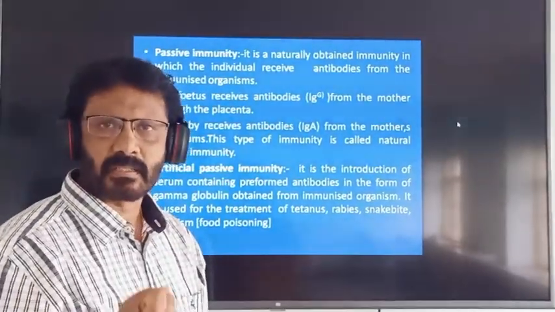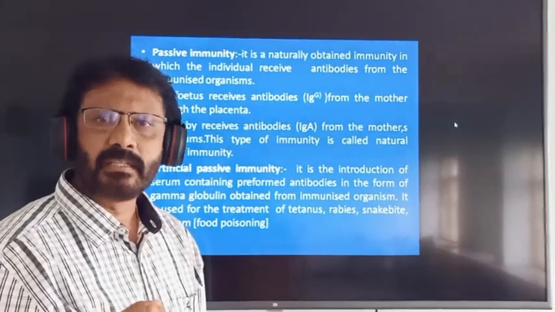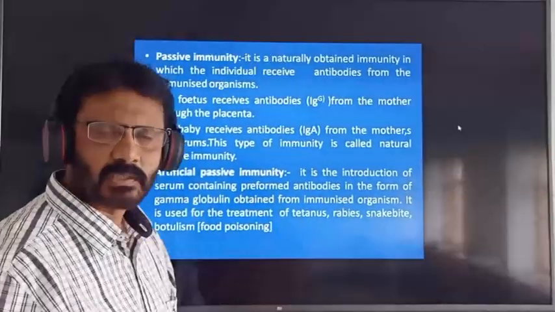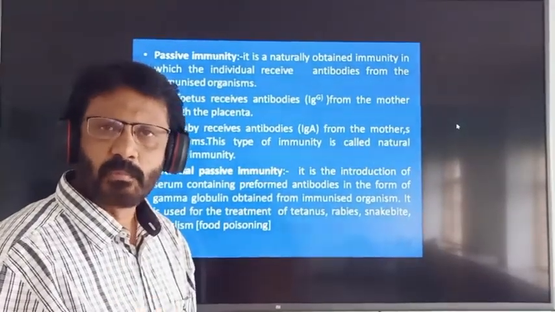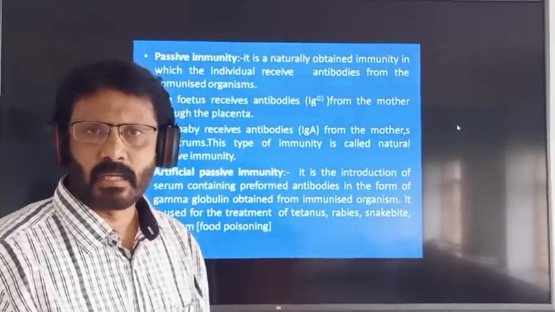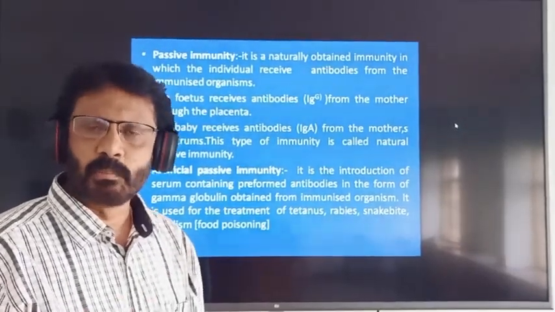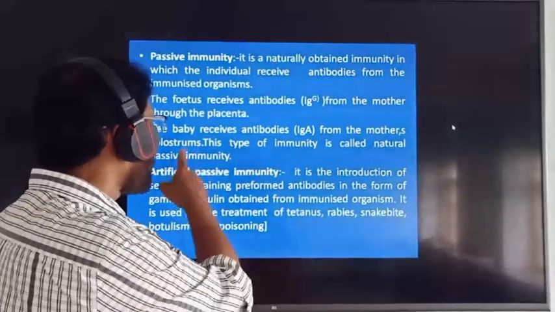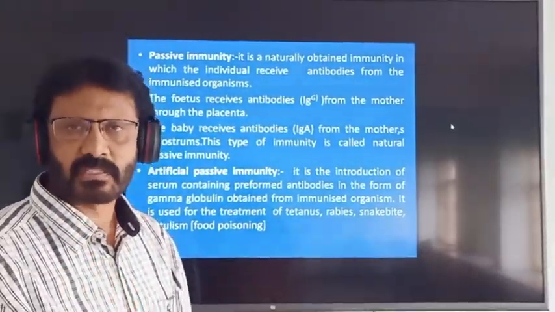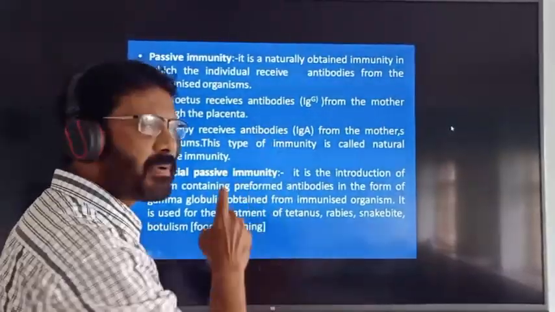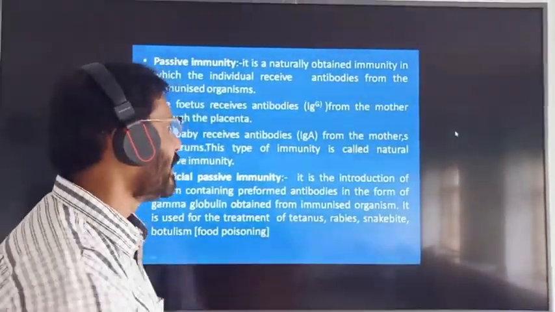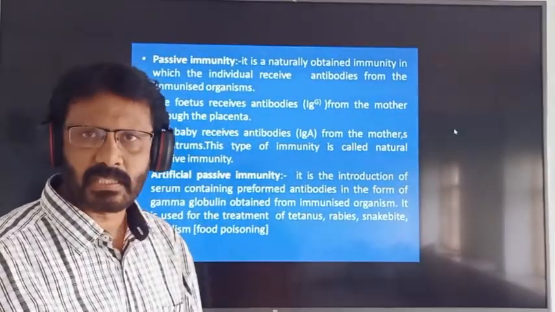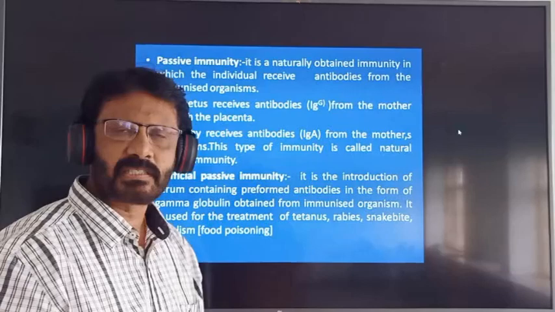The fetus receives the antibody in the form of immunoglobulin G from the mother's blood through the placenta, so immunoglobulin G can pass through and move across the placenta. Example number two, the baby receives the antibodies in the form of immunoglobulin A from the mother's colostrum. This type of immunity is called natural passive immunity.